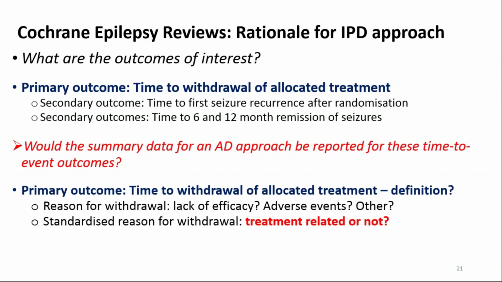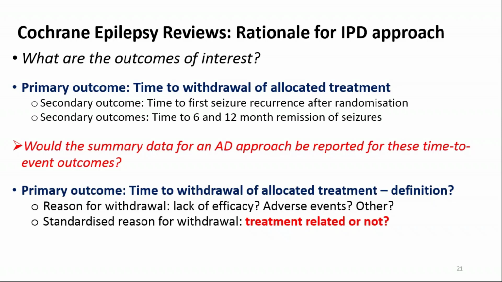Also, further considering our primary outcome of time to withdrawal of allocated treatment, this outcome actually has a complex definition, as there are many reasons that an individual may withdraw from their treatment. Perhaps it's not working for them, they're still having seizures, perhaps they're having adverse events, or there may be other reasons why someone has stopped taking their treatment.